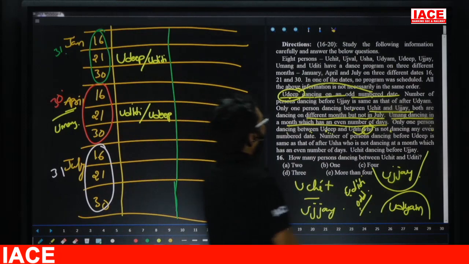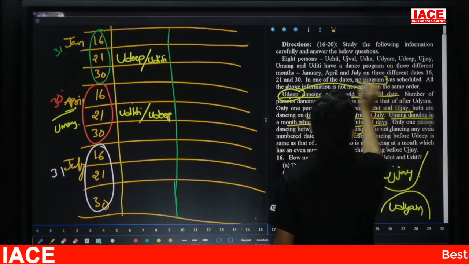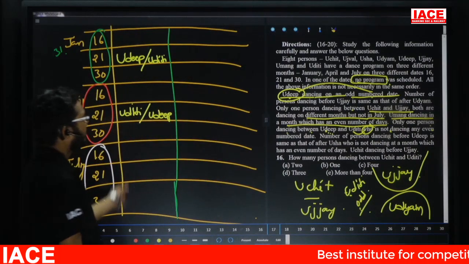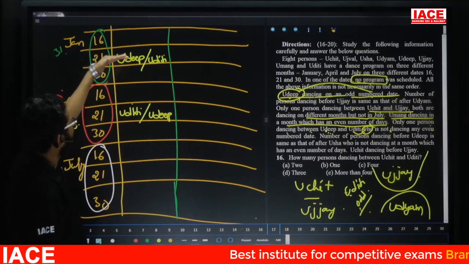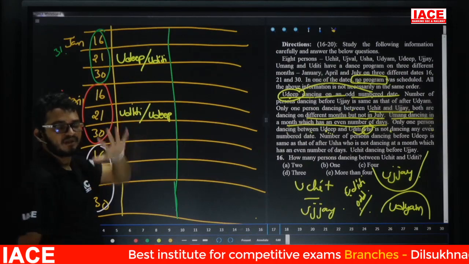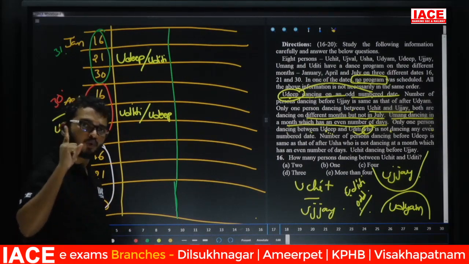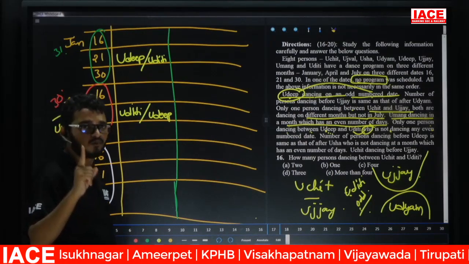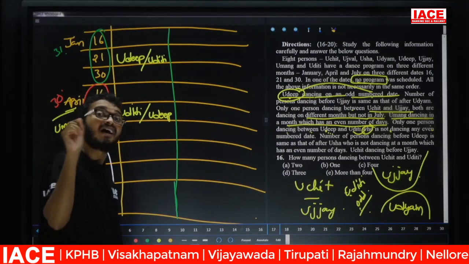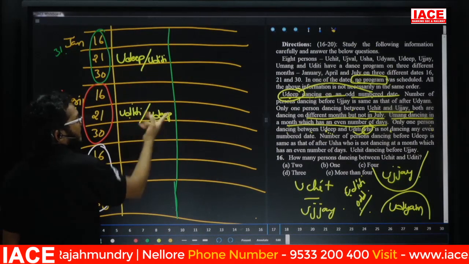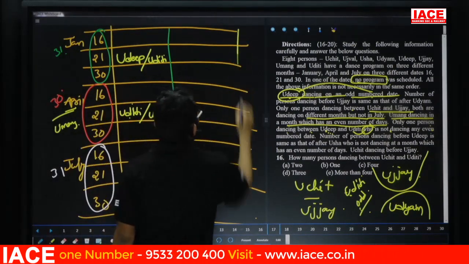But the given information is what? See here. On one of the days, there was no program scheduled. That means that program should be compulsory between these two only. Between Udip and Uditi, we are having only one program. But both are on the odd number days. That means here Udip or Uditi, this one is what? Otherwise, one more possibility.